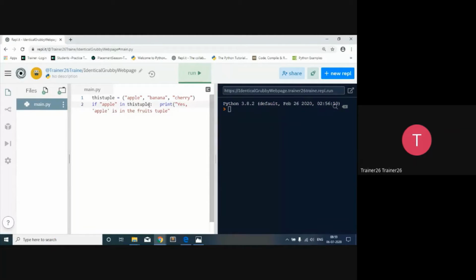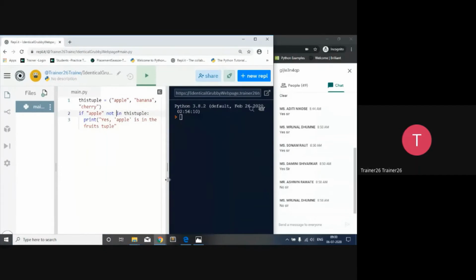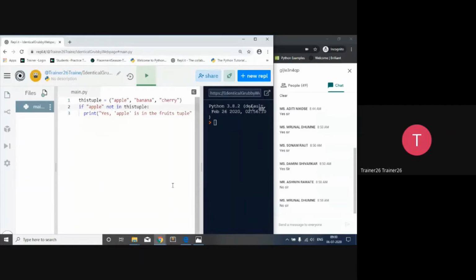If apple in this list, हमने ये उस दिन लिस्ट में भी देखा था कि in and not in, these are the two member operators available. So अगर मैं यहाँ not in लगा दूं, so ये अब क्या रिटर्न करेगा? Yes, this is for all of you. What will it return and what is the output of it?